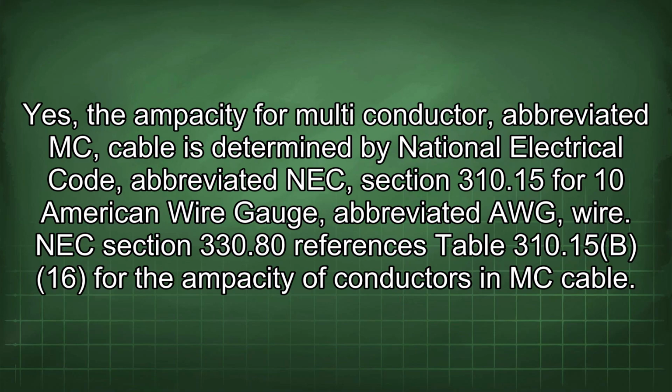Yes, the ampacity for multi-conductor, abbreviated MC, cable is determined by National Electrical Code, abbreviated NEC, section 310.15 for 10 American wire gauge, abbreviated AWG, wire. NEC section 330.80 references Table 310.15(B)(16) for the ampacity of conductors in MC cable.